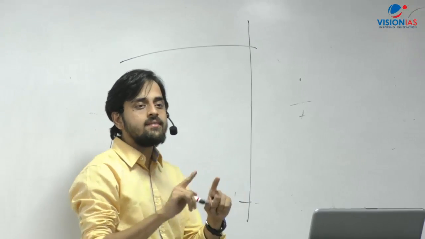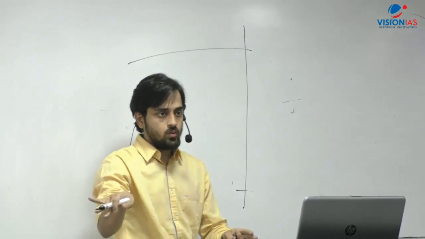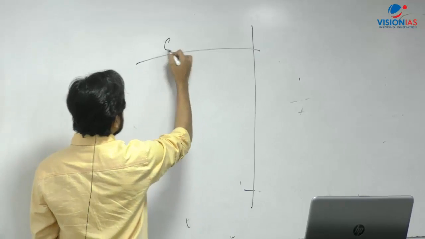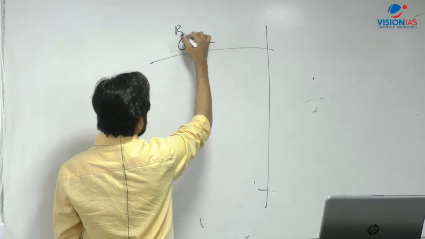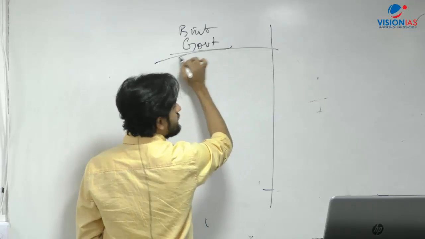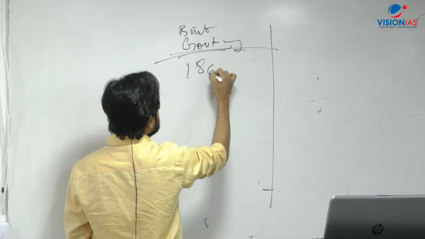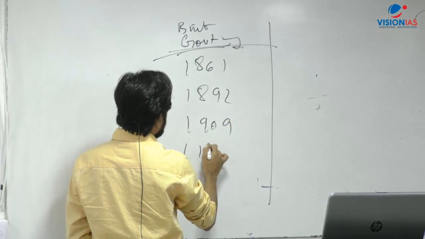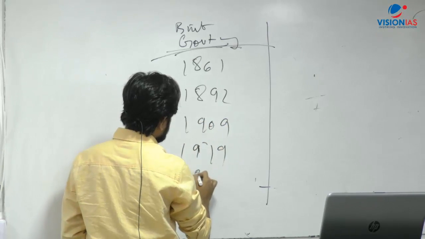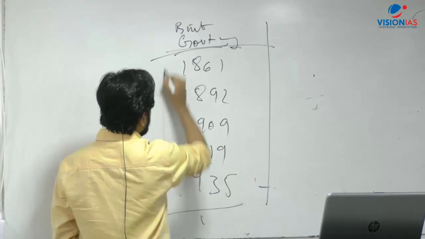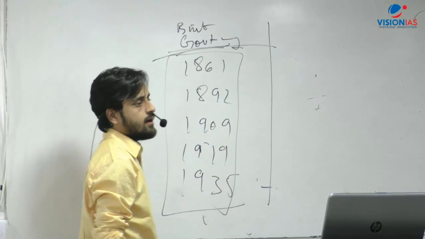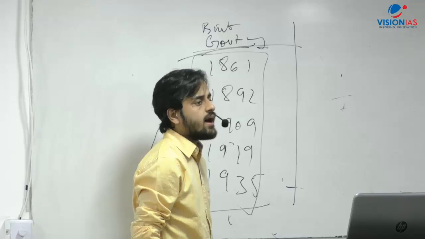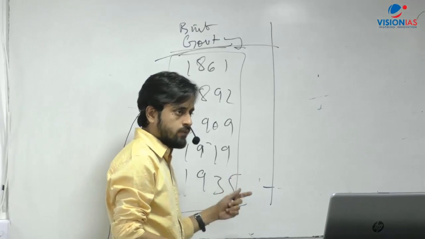So let's broadly see the categories. The first important, and this is what I'm doing, is I'm categorizing topics. I'm not telling you in lineage. The first important thing is these government or British government amendments or bills that they brought about, right from 1861, 1892, 1909, 1919, 1935. All of them are very important. Okay, I'm not getting into the details, but obviously all of them are very important.